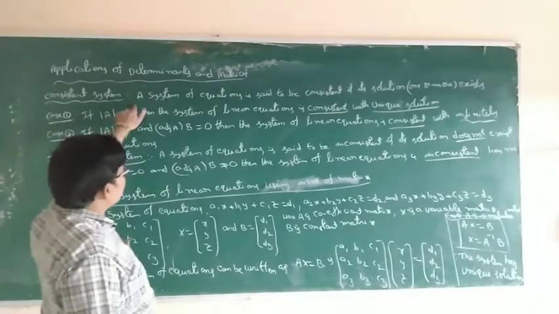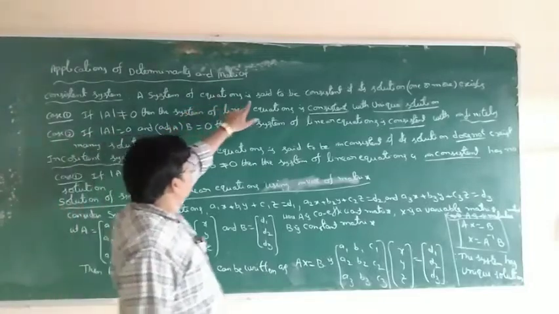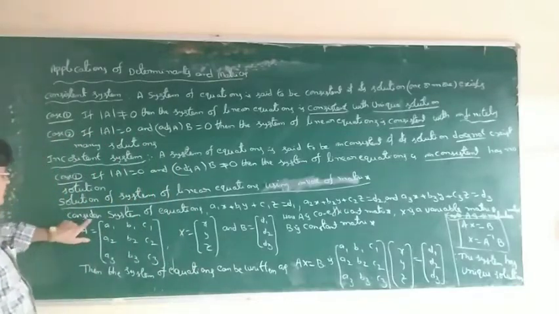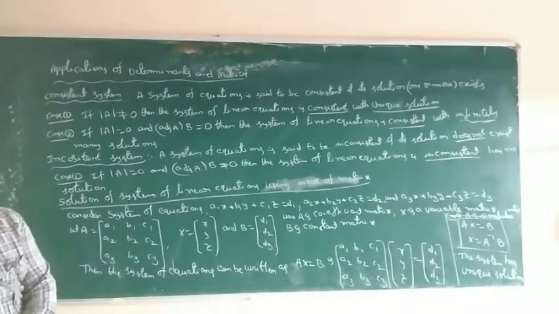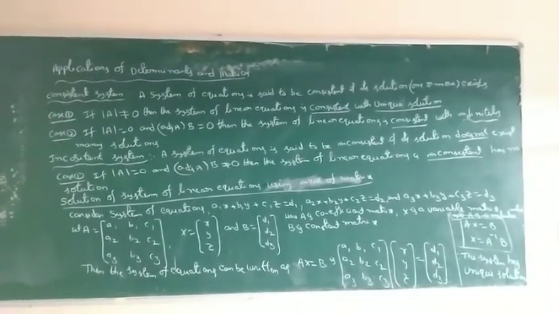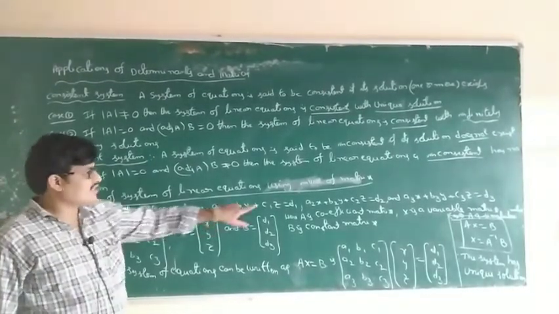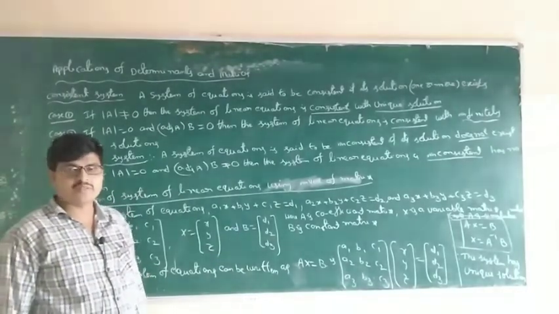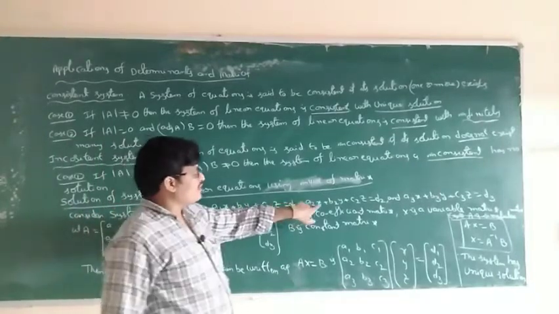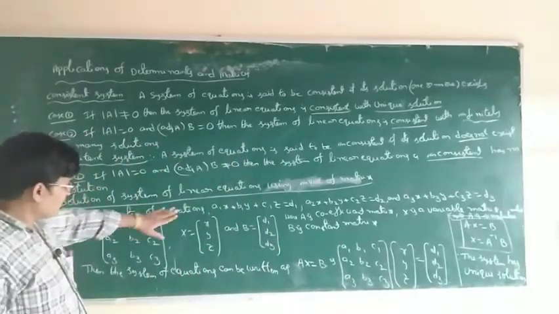So a system of equations is said to be consistent. First of all, what is a system of equations? This is a system of equations. So 3 equations are there, which is a 3 by 3 system: a1x plus b1y plus c1z equal to d1, a2x plus b2y plus c2z equal to d2, and so on. This is the main problem.